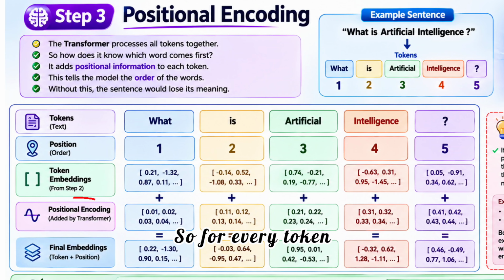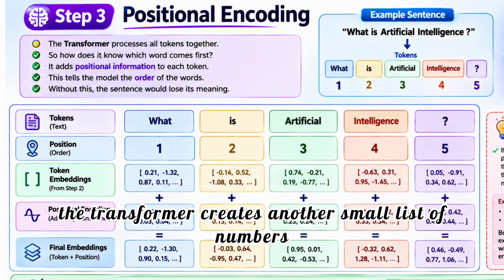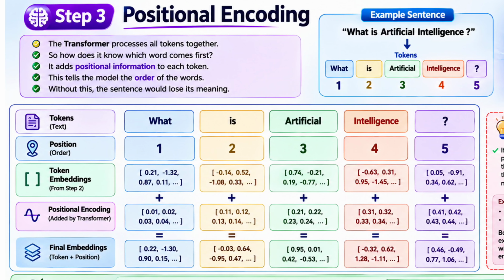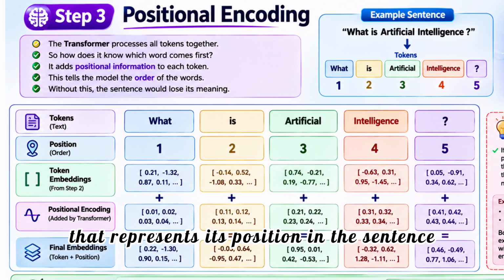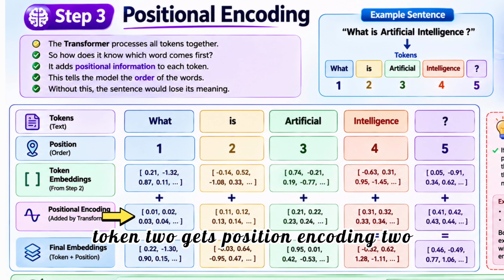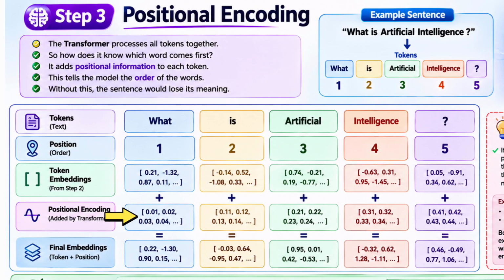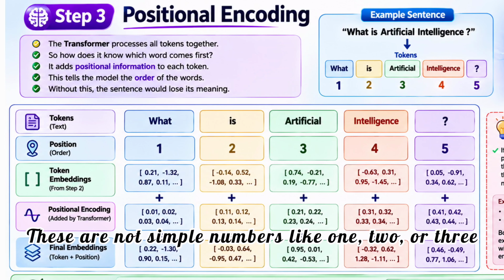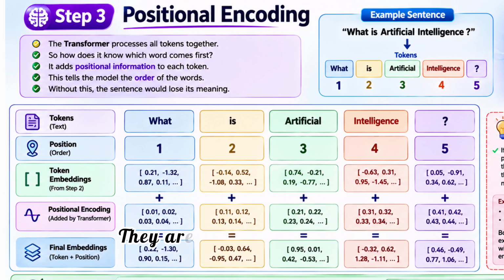So for every token, the transformer creates another small list of numbers that represents its position in the sentence. For example, token 1 gets position encoding 1, token 2 gets position encoding 2, token 3 gets position encoding 3. These are not simple numbers like 1, 2 or 3. They are mathematical vectors, just like embeddings.